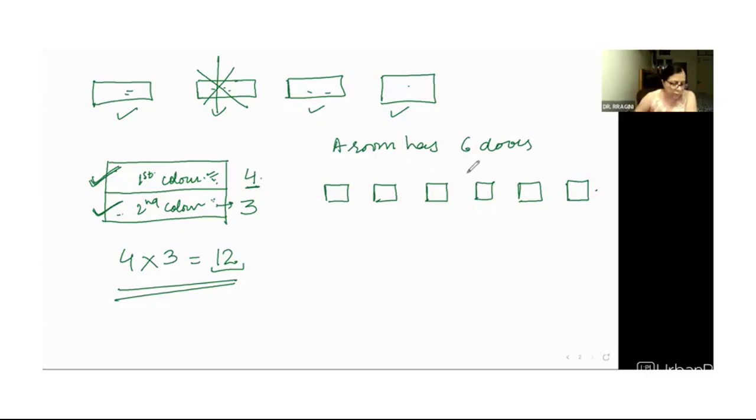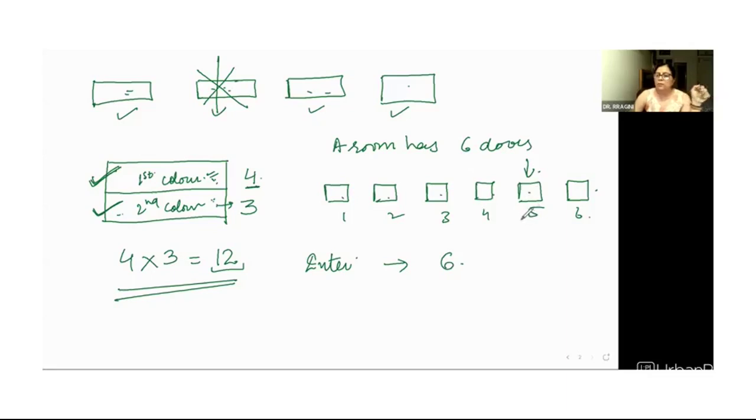A room has 6 doors. In how many ways can a man enter the room through one door and come out through a different door, right? See, there are 6 doors, but he has to choose only one to enter into the room. Now, when it comes to entering the room, he has got 6 different options. 1, 2, 3, 4, 5, 6, right? For entering, he has got 6 choices. Let's say he chooses this one, right?